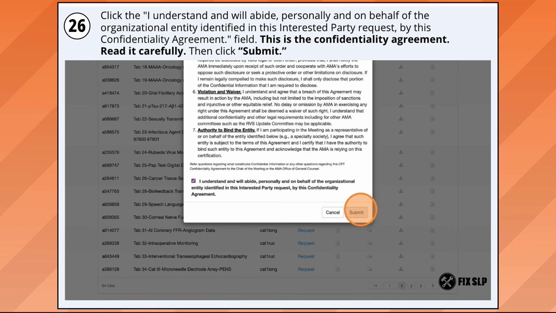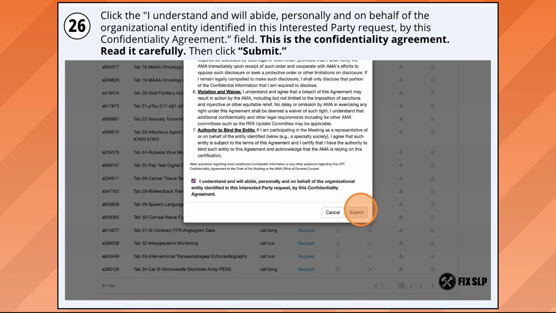You are able to discuss what's in the application with other people who have signed the confidentiality agreement. That's completely fine. Just make sure you understand it. Get clarification from the American Medical Association, but you do want to make sure you're understanding the process of what you're participating in. When you're ready, you can click submit.